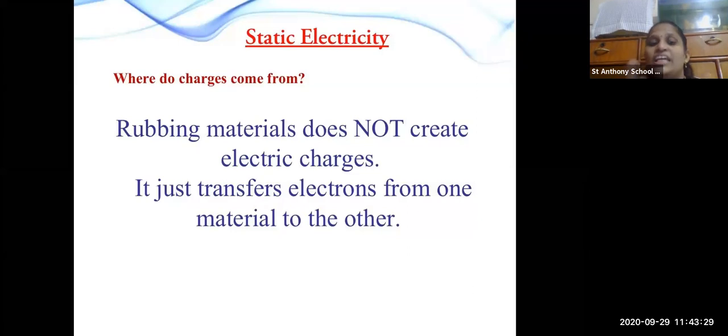यहाँ पे रब करने की वजह से बलून और वुल में क्या हो गया है? Both have interchanged the electrons. बलून ने कौन से इलेक्ट्रॉन्स गेन किए हैं? नेगेटिव. और वुल ने कौन से इलेक्ट्रॉन्स गेन किए हैं? पॉजिटिव. So this thing has happened. They have not created electric charge, but they have transferred the electrons. Okay. Till here, any doubt?